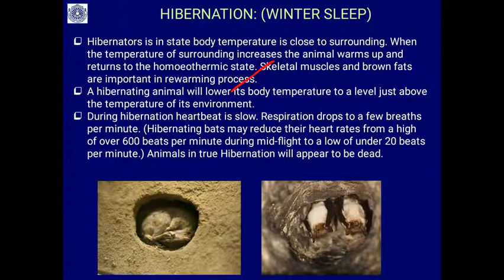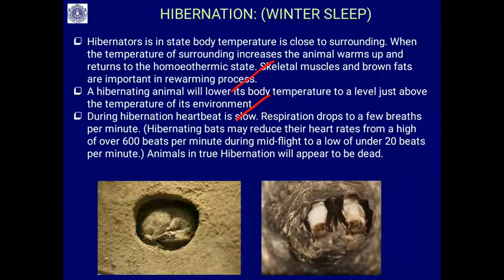A hibernating animal will lower its body temperature to a level just below the temperature of its environment. During hibernation, heartbeat slows and respiration drops to a few breaths per minute. Hibernating bats may reduce their heart rates from a high of 600 beats per minute during flying to 20 beats per minute while hibernating.